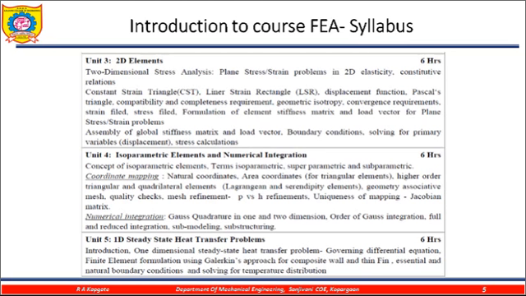So in unit number 3 we are going for the higher level matrices, and solving those matrices is a somewhat difficult issue, and if you are comfortable with matrices, then there is no issue to acquire better knowledge of finite element analysis. Unit number 4 is related with the isoparametric elements and numerical integration. Now in 1D or 2D we are using the different elements to discretize the total object.